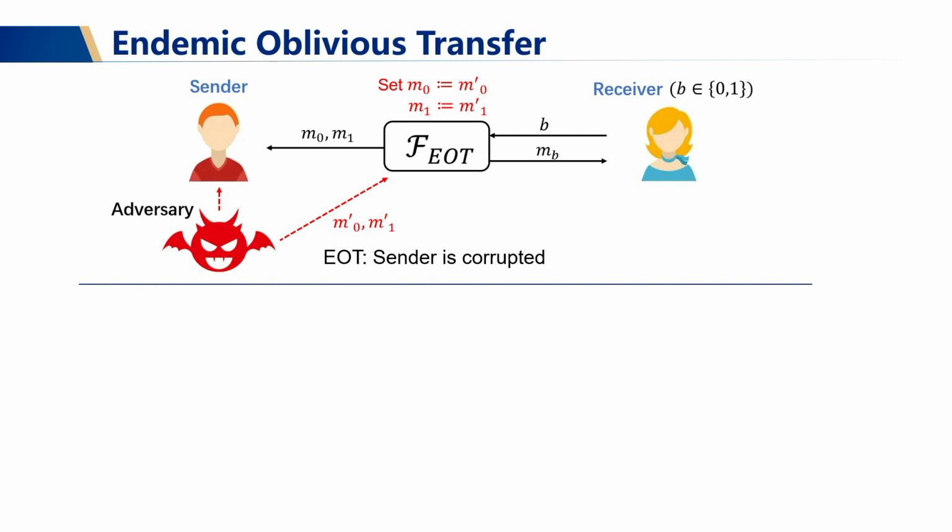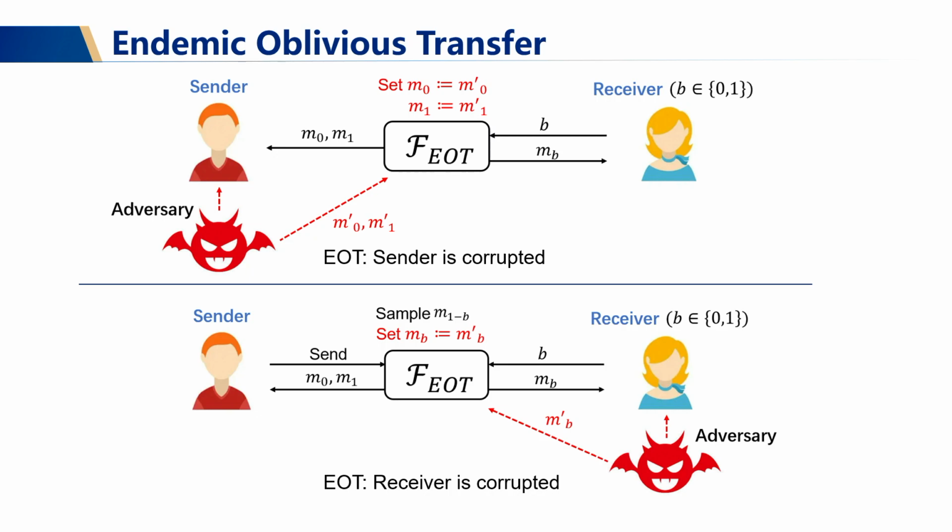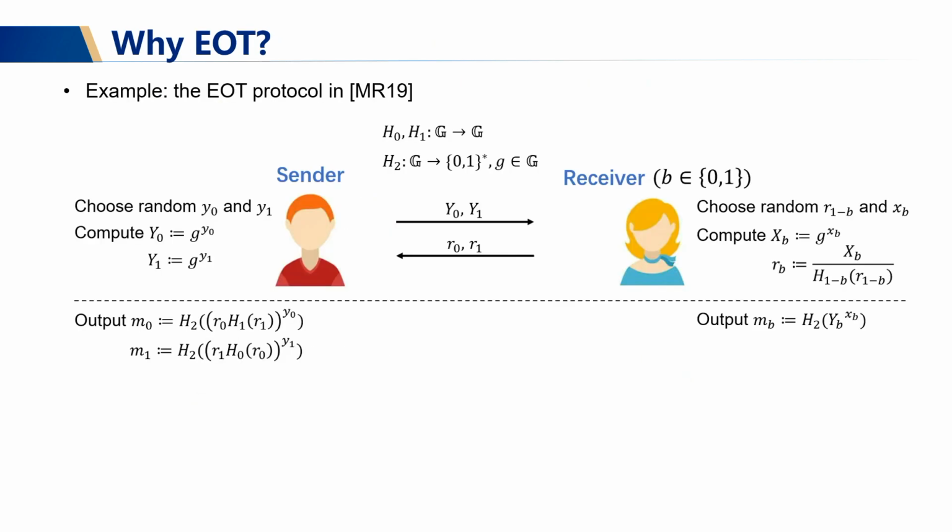In the case where the sender gets corrupted at first, the malicious sender can specify its output. Similarly, when the receiver gets corrupted, the malicious receiver can also specify its output. So in a word, EOT can be viewed as a weak version of OT, where the adversary can fix its output arbitrarily.